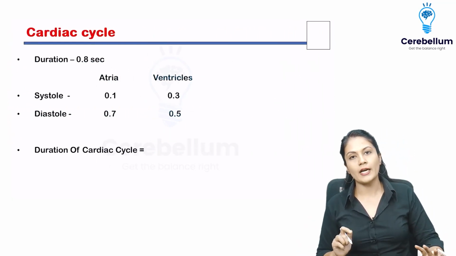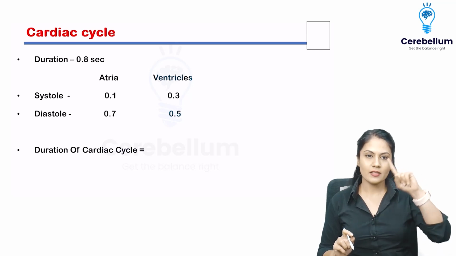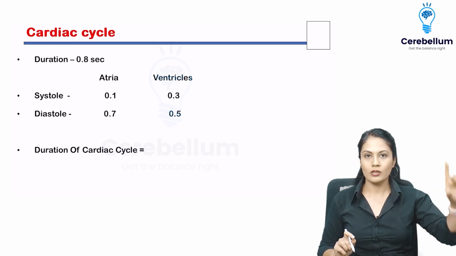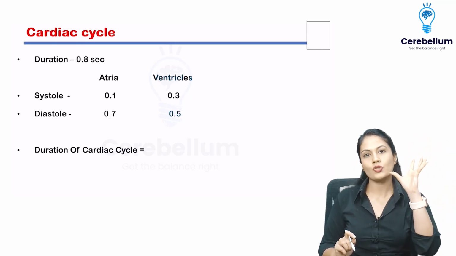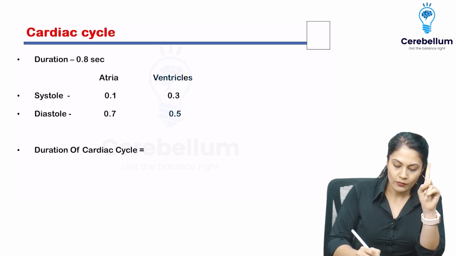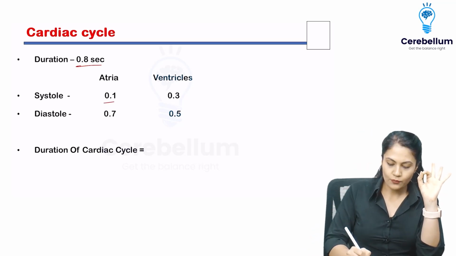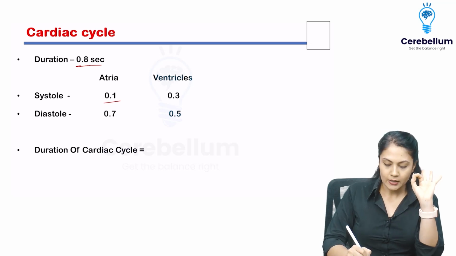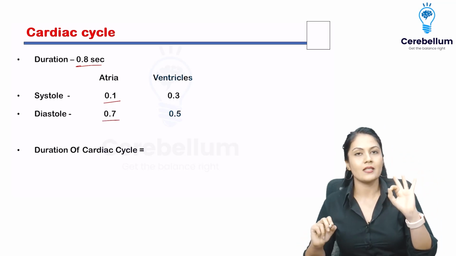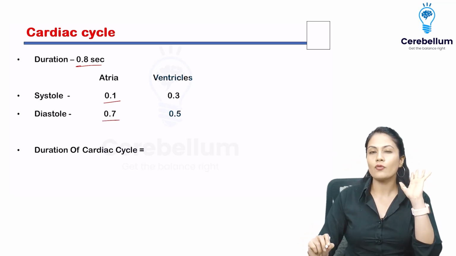Now let's move on to the cardiac cycle. One cycle consists of systole and diastole. That means one contraction followed by relaxation is known as one cardiac cycle, which accounts for 0.8 seconds. In the atria, the systole is for 0.1 second and the diastole is for 0.7 seconds. That means the heart chills out for more time.